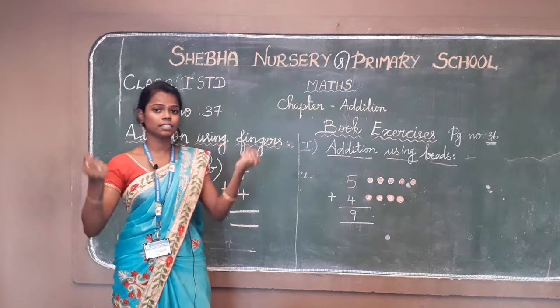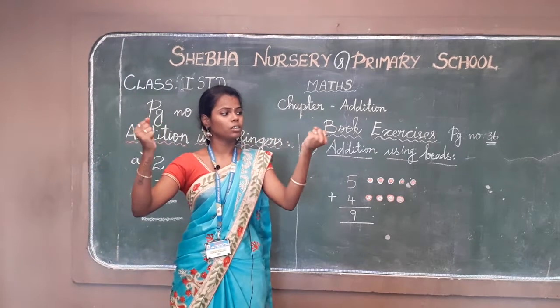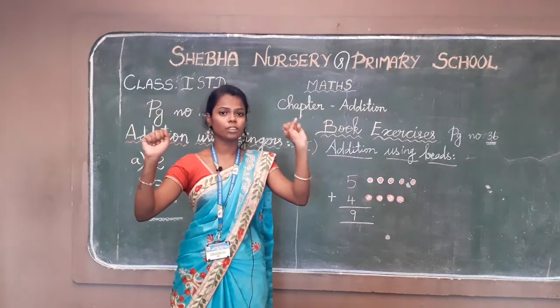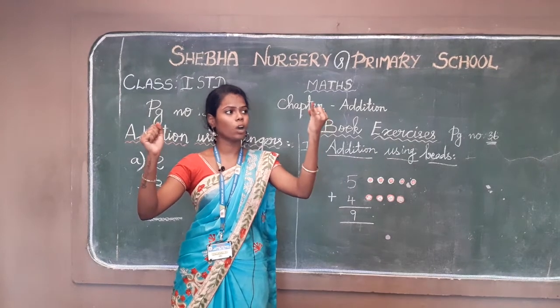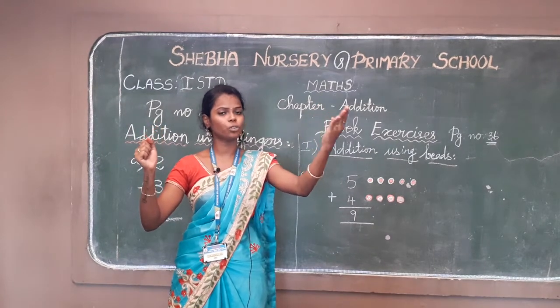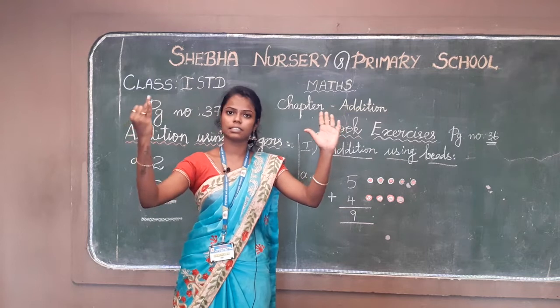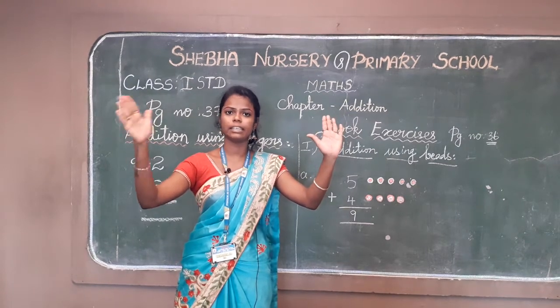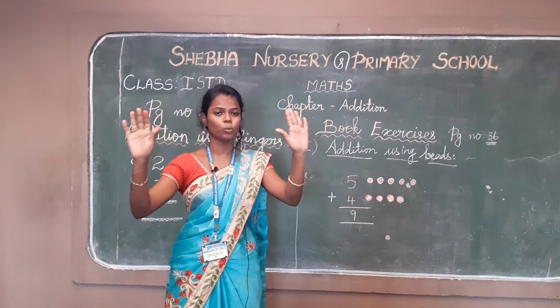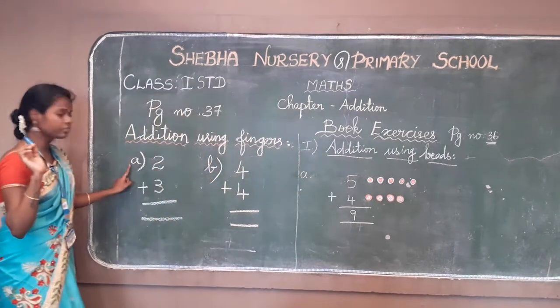Okay children, let's raise your hands. How many fingers do you have, ma? 1, 2, 3, 4, 5, 6, 7, 8, 9, 10. You have 10 fingers, no? Okay. Now you see the first sum.